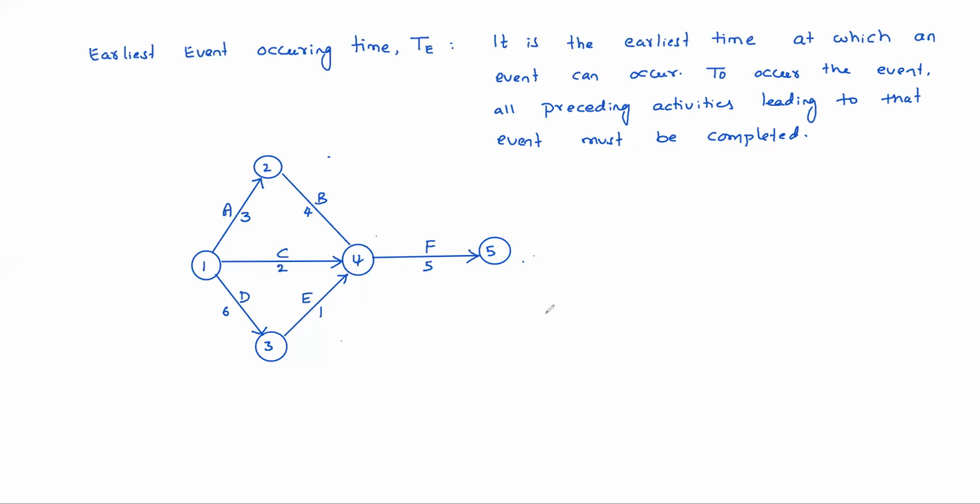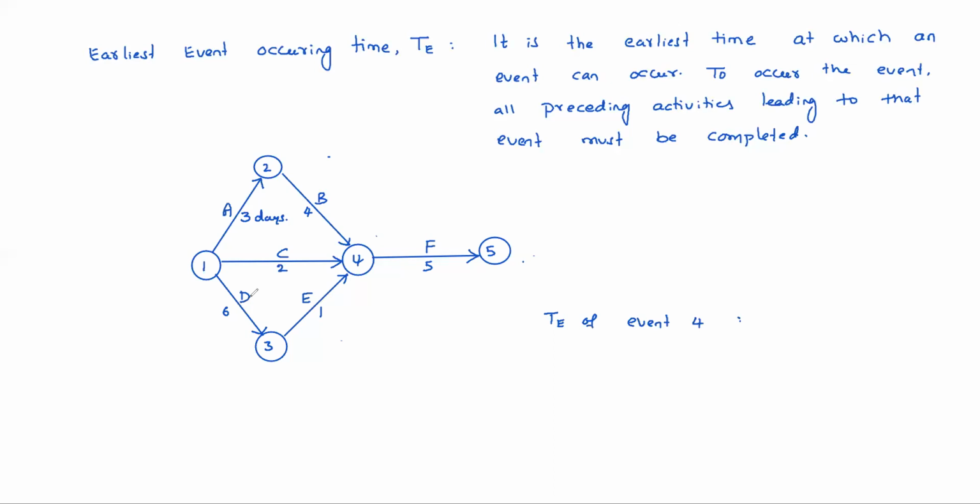What is the TE of event 4? The earliest occurring time of event 4. As early as possible, the event has to occur. Suppose these are days. In how many days can event 4 occur? For event 4 to occur, all preceding activities, that means B activity, C activity, and E activity, must be completed. For completion of B activity, A activity must also be completed. For E activity, D activity must be completed.